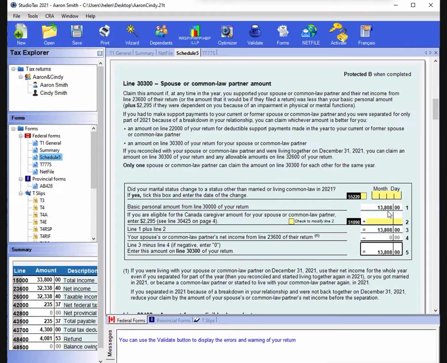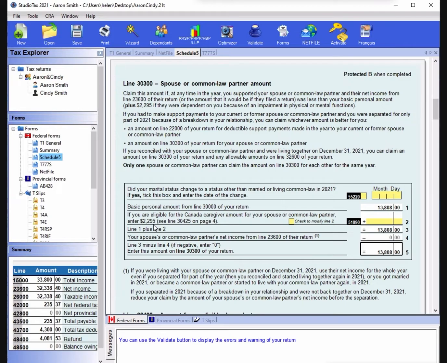Then if your spouse or common law partner is infirm, that's not healthy, or disabled, you qualify to get 2,295. It's here: if you are eligible for the Canada caregiver amount for your spouse or common law partner. You keep in mind, the Canada caregiver amount is only for infirm and disabled.